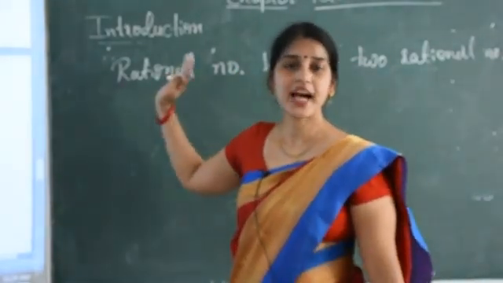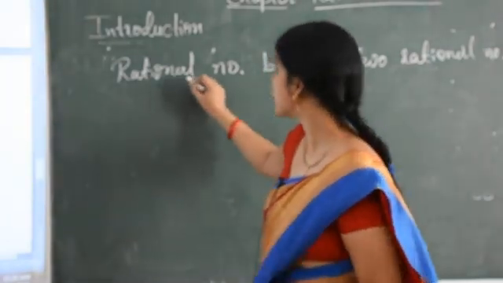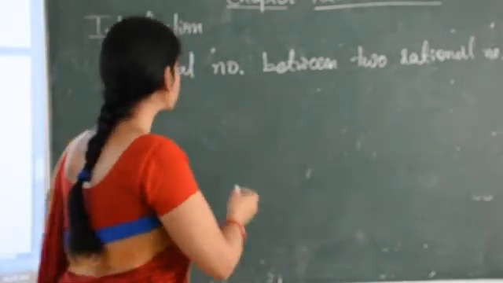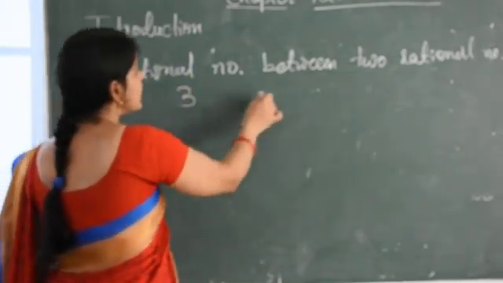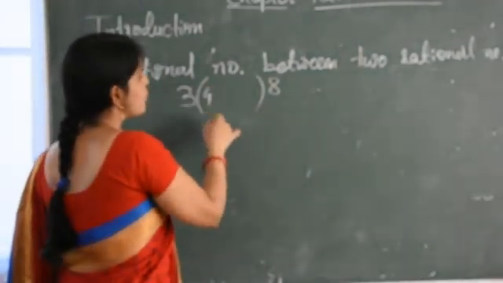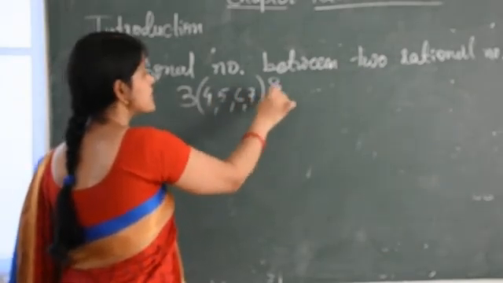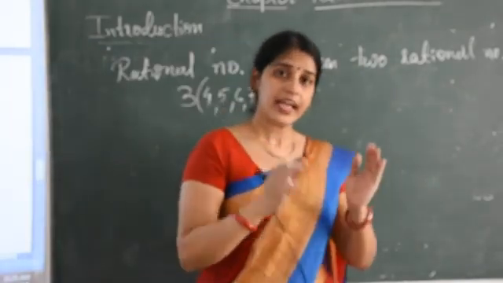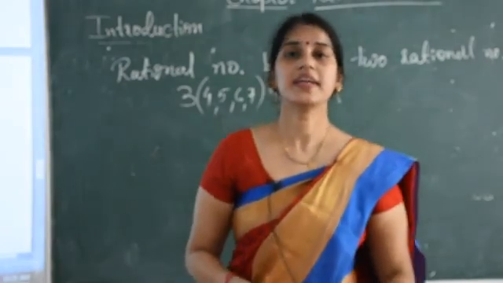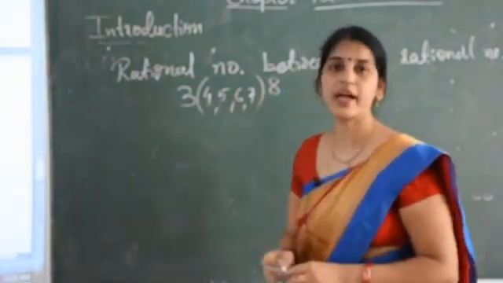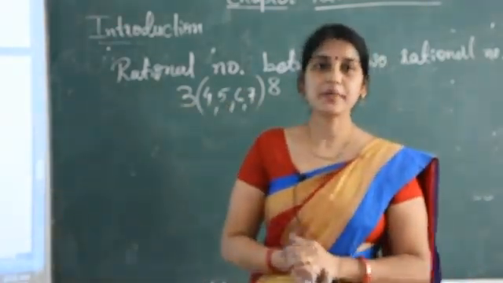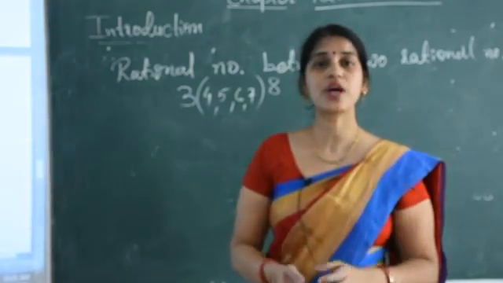Now the last topic of this chapter, that is rational numbers between two rational numbers. So for this you can take any simple example like between 3 and 8. If I ask how many numbers between 3 and 8, then you can say 4, 5, 6 and 7. Similarly, there are infinite rational numbers between two rational numbers. So this one you cannot find directly, like you find for natural numbers. मतलब natural number में जिस तरह से आप बता सकते हैं वैसे rational number में direct आप बता नहीं सकते. So first you have to solve it.